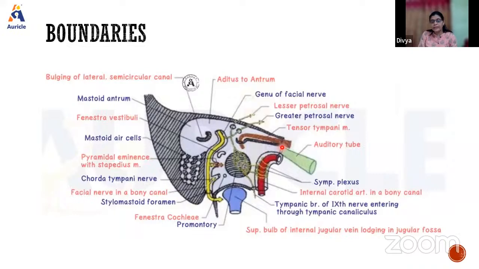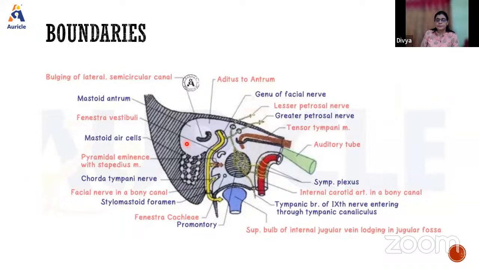Just above that, by a bony plate, the anterior wall is divided into two canals. The upper one is for the tensor tympani muscle to pass through, whereas the lower one forms the bony part of the auditory tube. This is the cartilaginous part, and this portion is the bony part. So these are the things which we see in the anterior wall, and this is all you have to mention. Each structure, what is present there, needs to be mentioned.